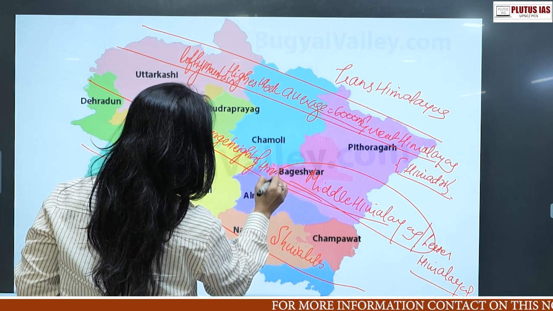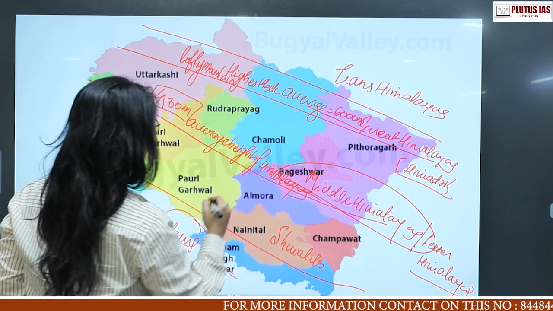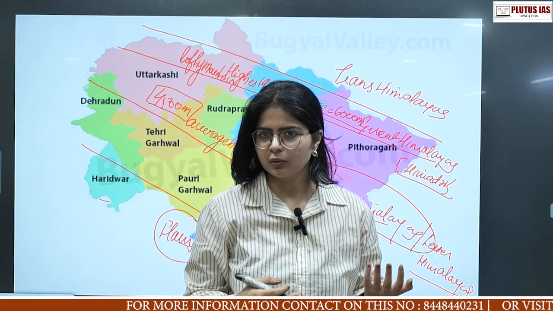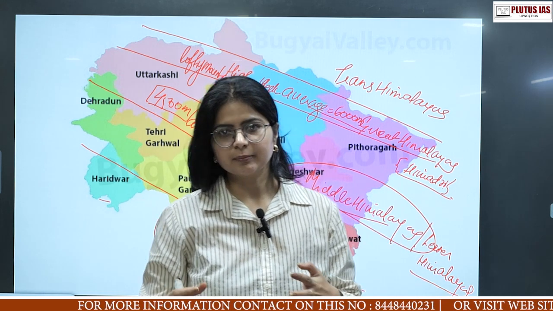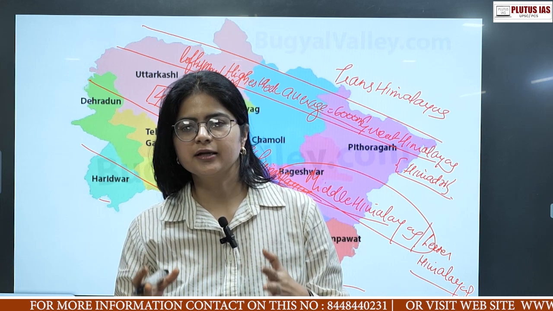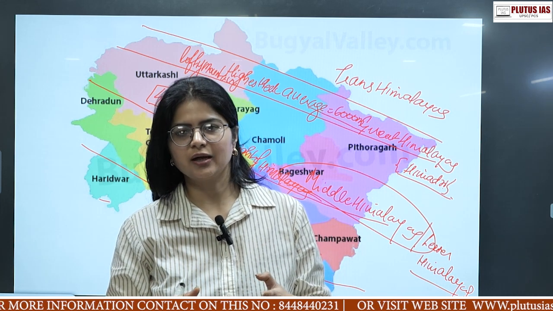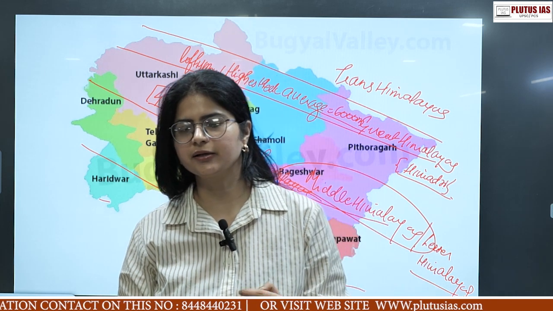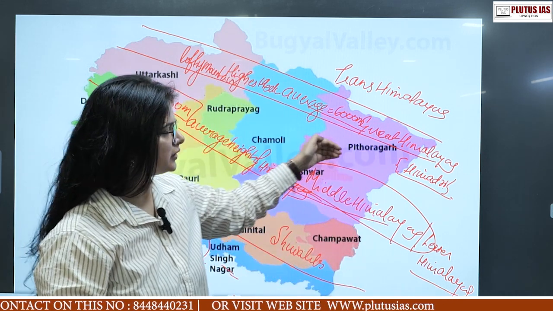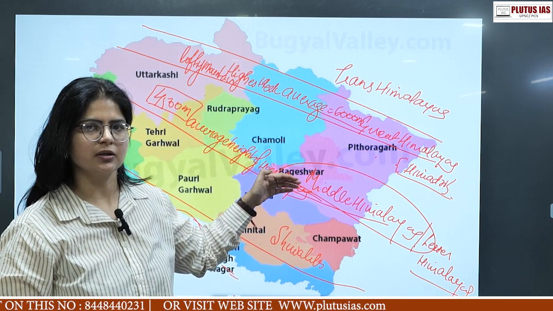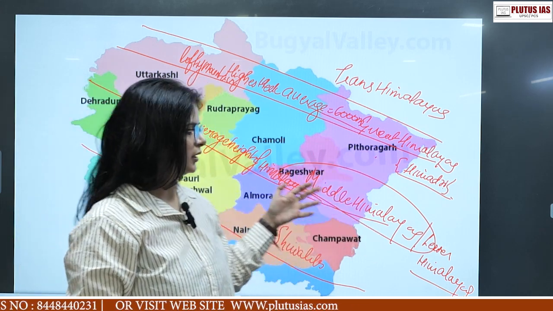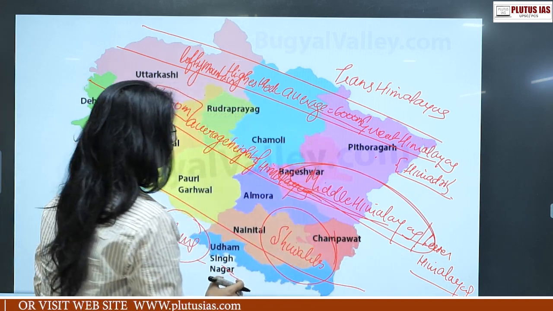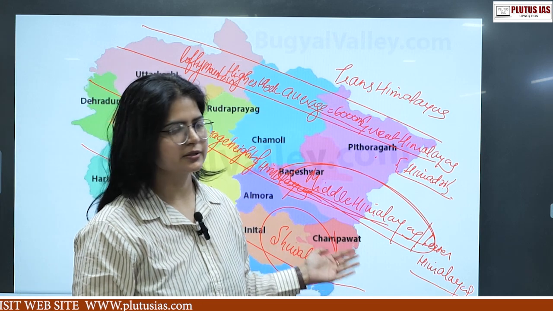And if you see the formation of these places, what is the age of all these ranges? Although the Himalayan range in all is said to be the youngest range, called Young Fold Mountains, among the ranges that we are discussing right now, the Great Himalayas are the oldest one. The Middle Himalayas, because they were formed later on, are newer, and then the newest and most recent one is Shivaliks, right?